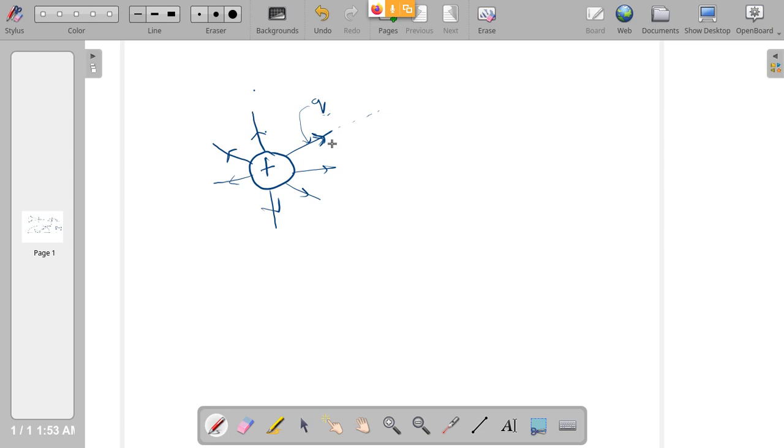That means there is an electric field surrounding this charge. That electric field is E, and this electric field will cause a force which is nothing but the charge Q times the electric field E. This is what we understood when we discussed the concept of lines of force.